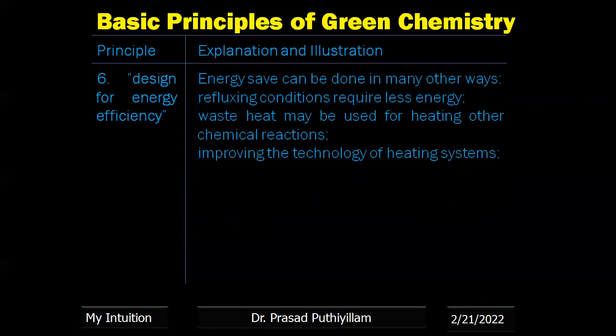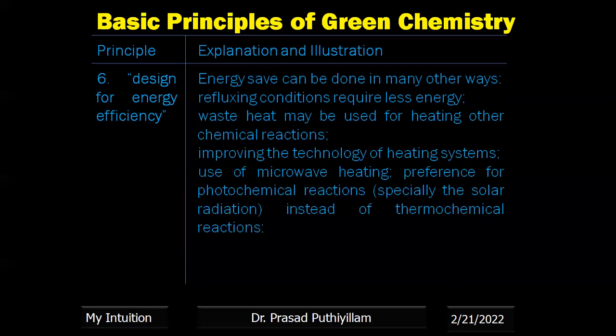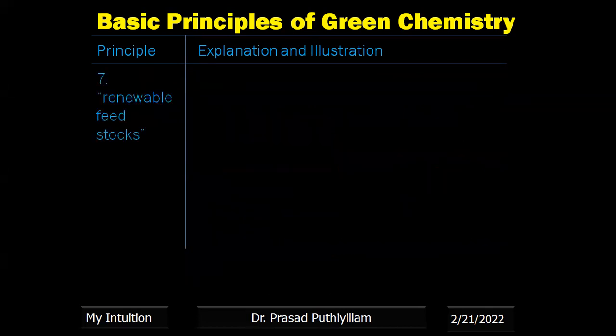Improving the technology for heating systems means using microwave heating, or photochemical reactions using solar energy instead of thermochemical reactions. Extraction of energy from waste products means wherever a waste product is there, we have to generate energy from that, and that can be used. That is principle number 6, design for energy efficiency.